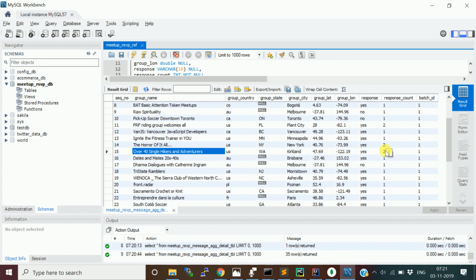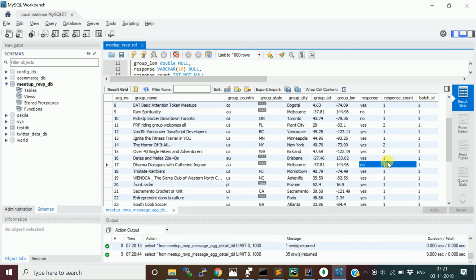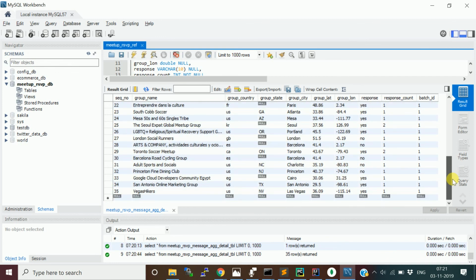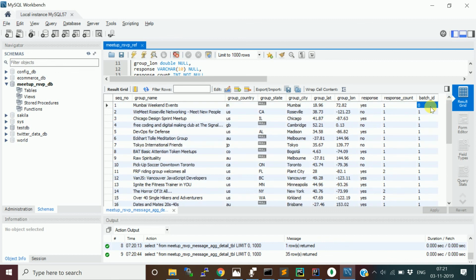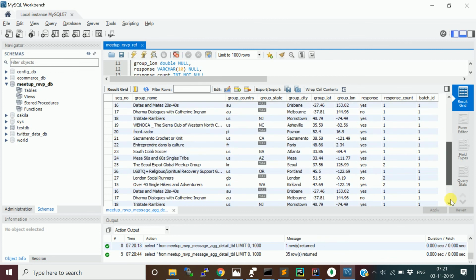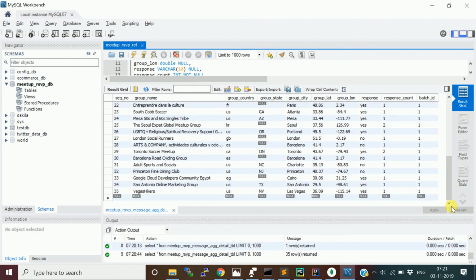In that particular batch interval, we got 2 RSVP messages saying yes, and some people are saying no for a few meetups or events. So this first batch is the 0th batch. We got only one RSVP message for this group, and from the second batch we got a lot of RSVP messages, and it got aggregated. Okay, this is how we want to get it.